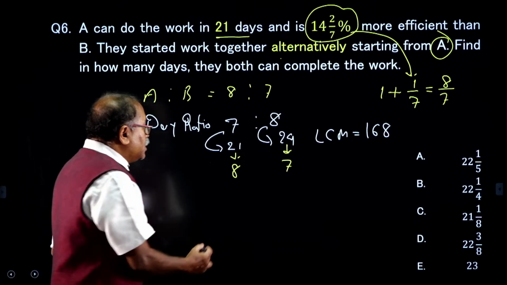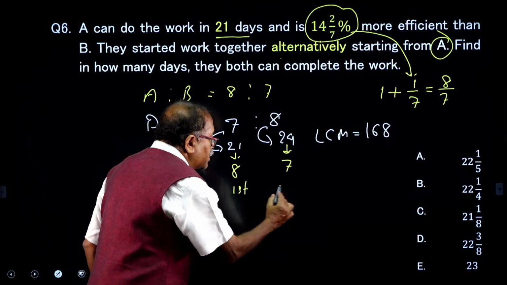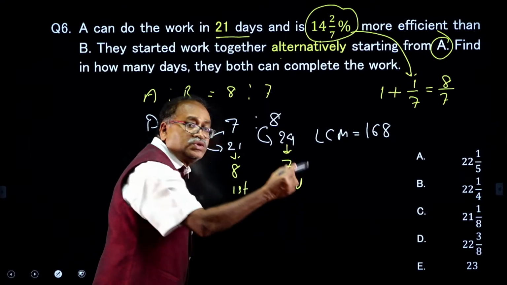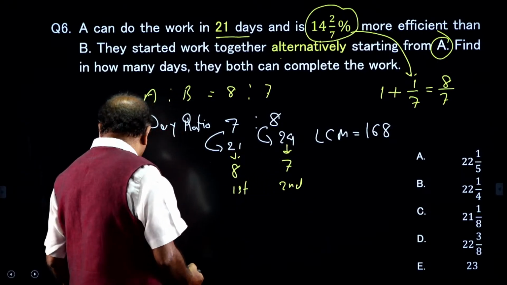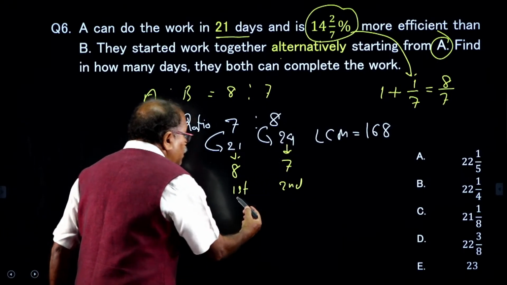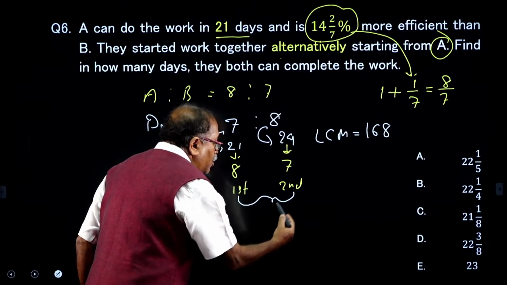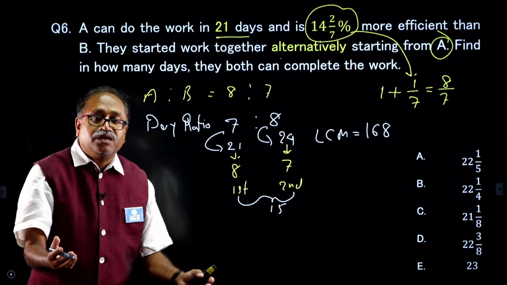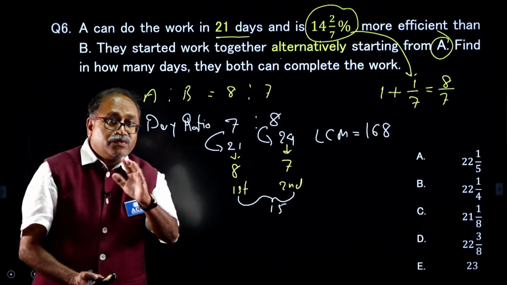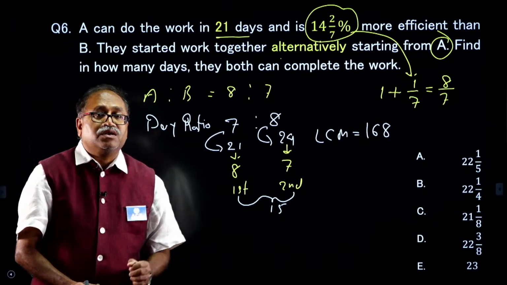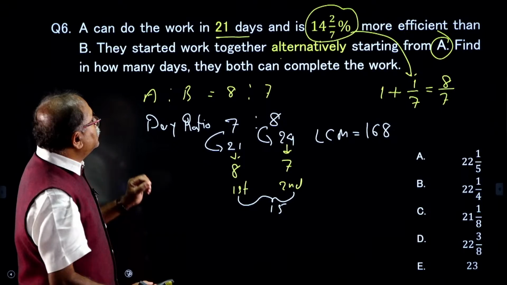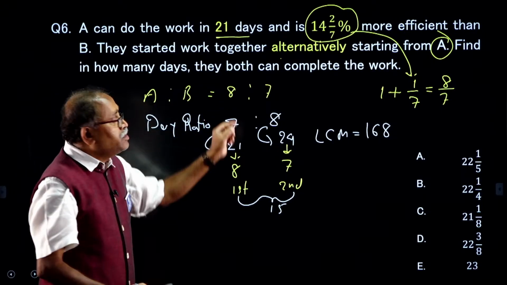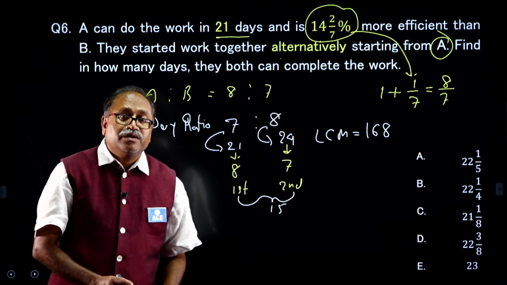The first day A will work and the second day B will work, and so on and so forth, the work will complete. So, every 2 days how many units of the work are getting completed? That is 15 units, 8 plus 7 every 2 days, because they are working alternatively. Now, the question is for you, in how many days they will complete the work?